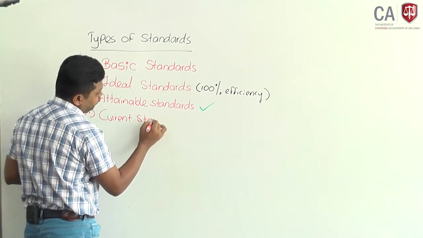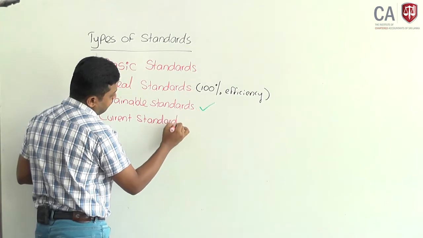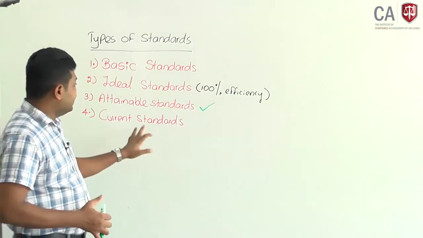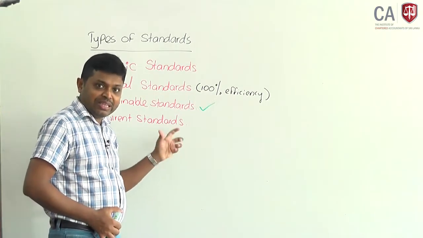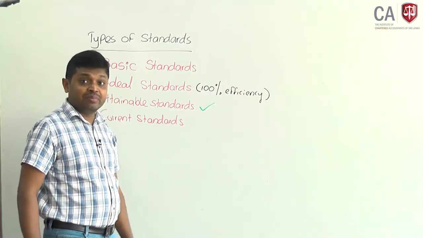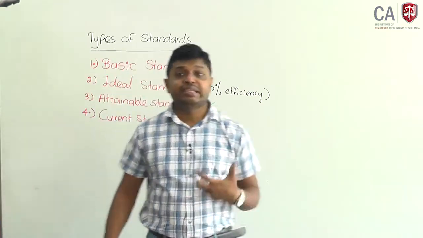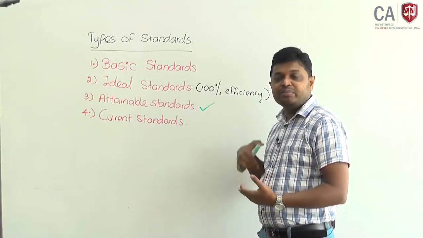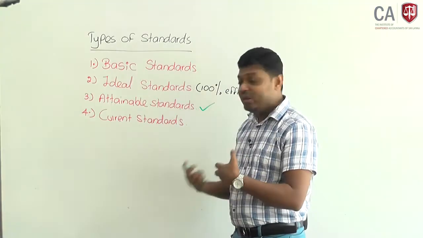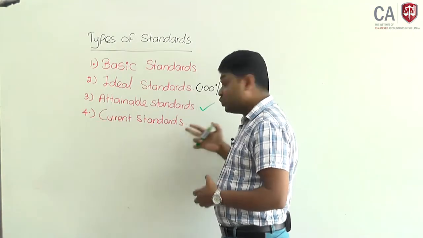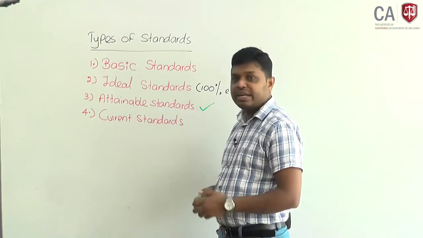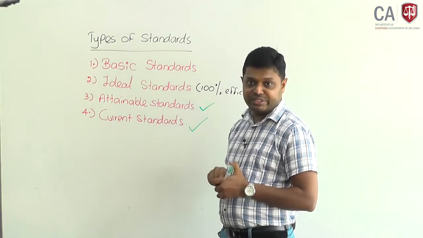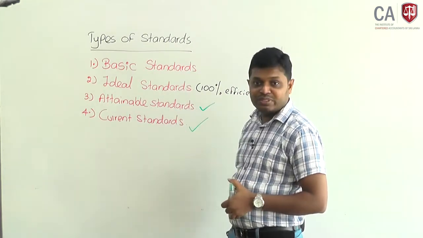Current standards. The current standards mean these are regularly changing. The standard will be revised in a very short period of time if you are operating in a highly dynamic business environment. The customer taste, the requirement, product specification is regularly changing. With a short period of time, you have to use current standards. Okay. This will reflect current market condition. These are the 4 types of standard.